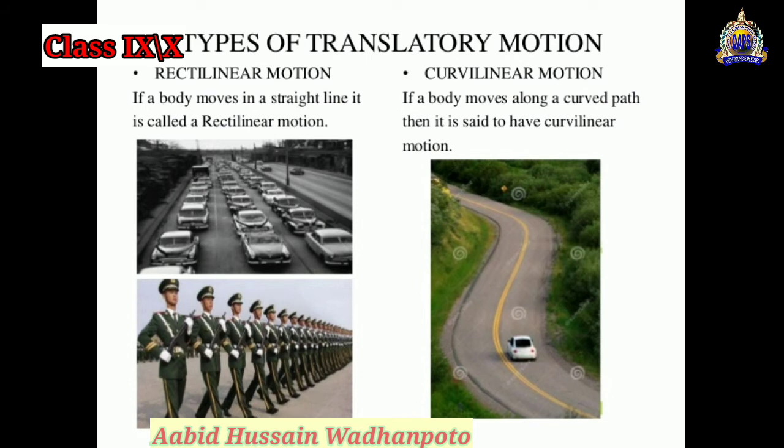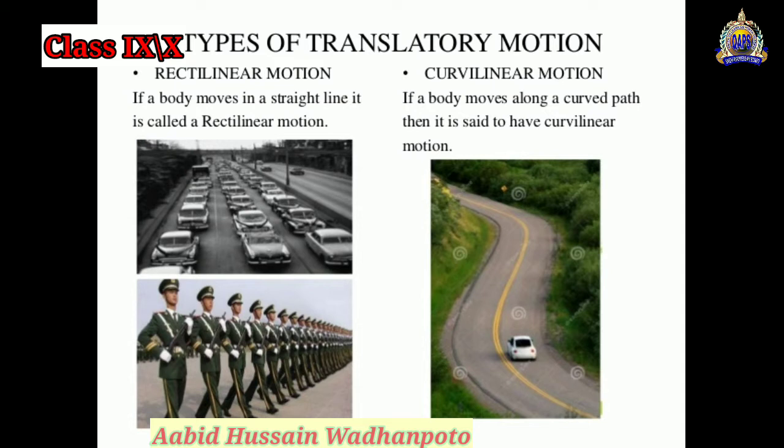Now the second: as I have told you, when bodies or objects are moving in a curved path, their motion is also called the translatory motion, but it comes under the second type, which is the curvilinear motion. How can we define it?